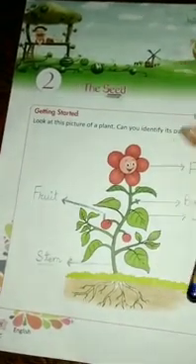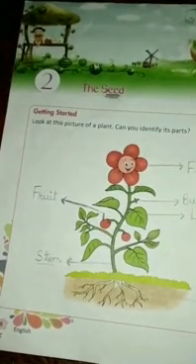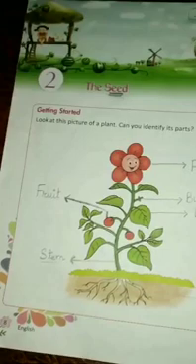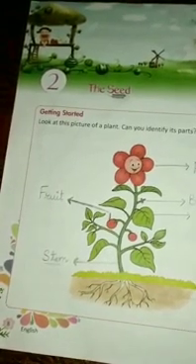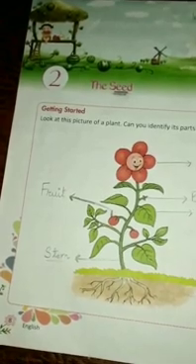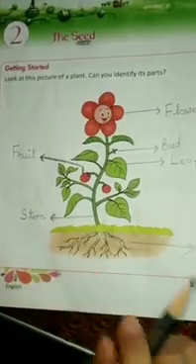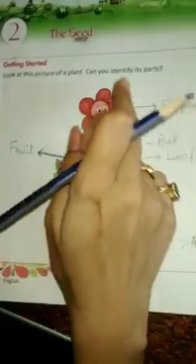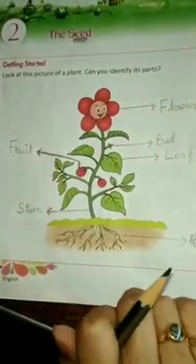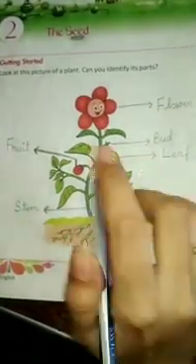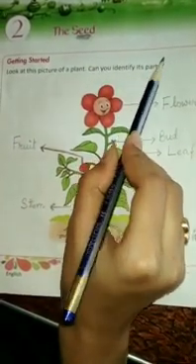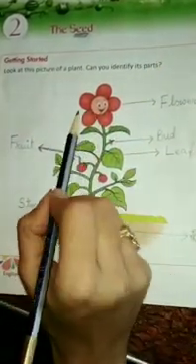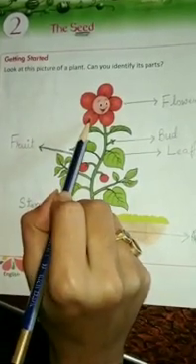Okay? So before starting the chapter, we have to do one exercise, book exercise. Okay? So first let's do that. After that we will start the story. Okay? So students, here you can see one picture of a plant is given. Now the question is, can you identify its parts? So let's start. So do you know what is this?